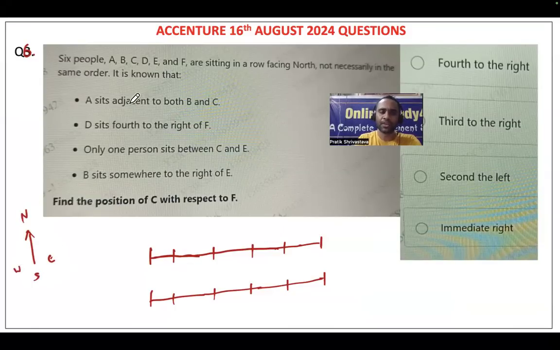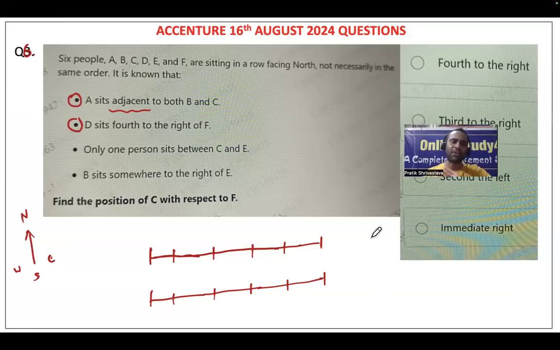Okay, fine. So A sits adjacent to both B and C. What is the meaning of adjacent? Friends, adjacent means very nearby, right? My right and my left, whoever is sitting there, is nothing but my adjacent. D sits fourth to the right of F. Now friends, any sitting arrangement problem you get, there is some process to solve it. You cannot blindly start putting all those things in these lines.